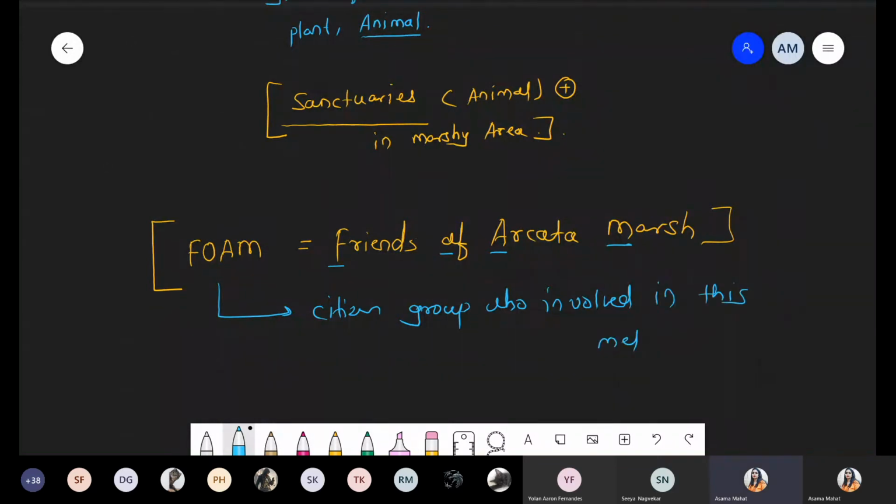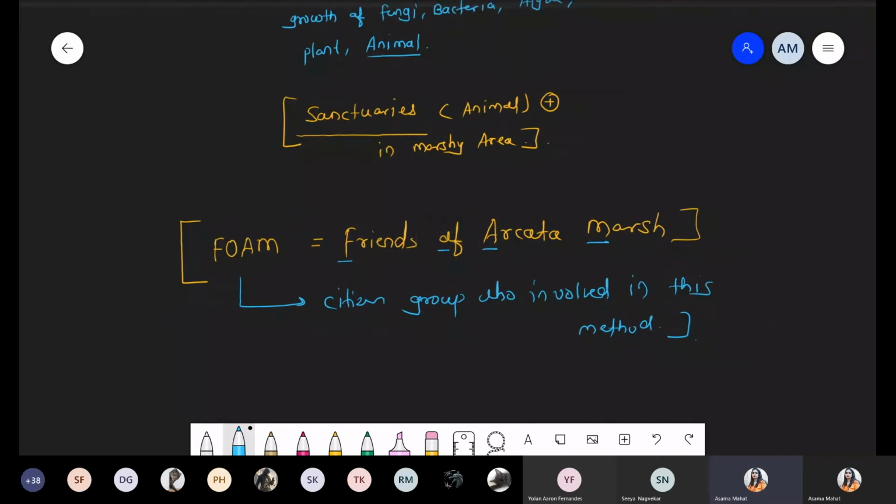This method means the conventional method as well as the biological method. So simply they call it foam. Is this point clear? How do you understand the case study for the integrated wastewater treatment in Kolkata city, which is related to Kolkata city? How do you understand this point?